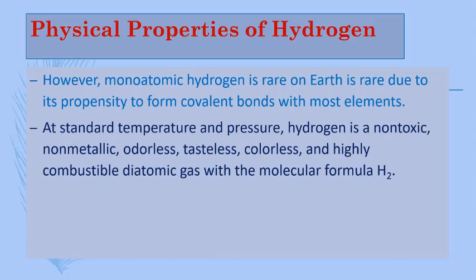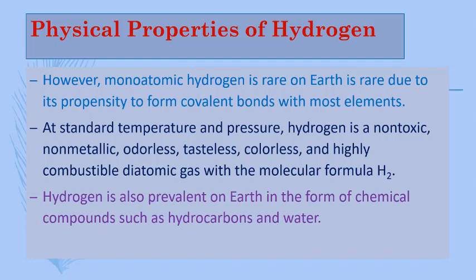At standard temperature and pressure, hydrogen is a non-toxic, non-metallic, odorless, tasteless, colorless, and highly combustible diatomic gas with the molecular formula H2. Hydrogen is also prevalent on Earth in the form of chemical compounds such as hydrocarbons and water.